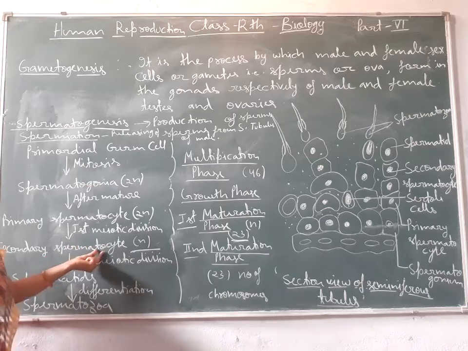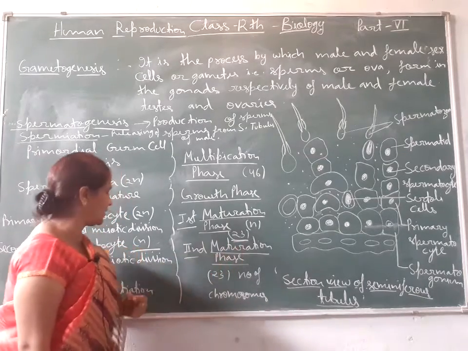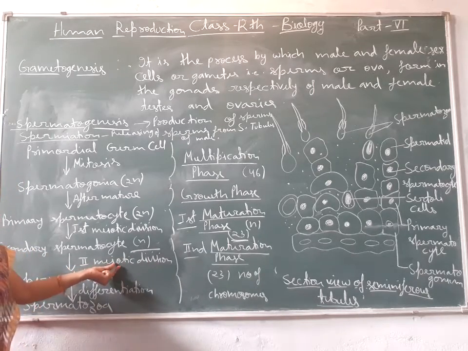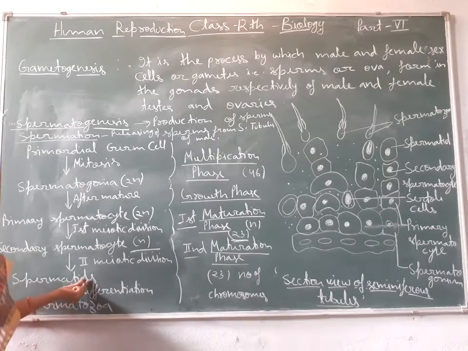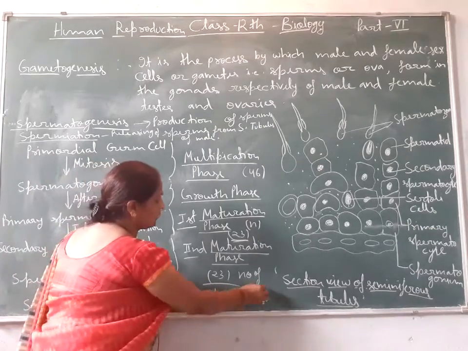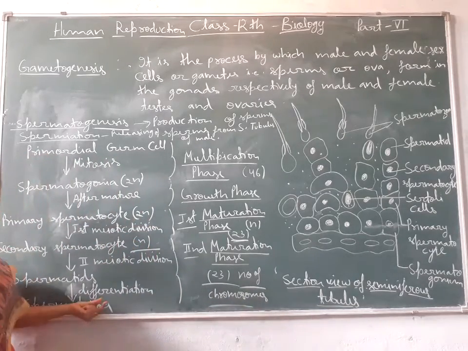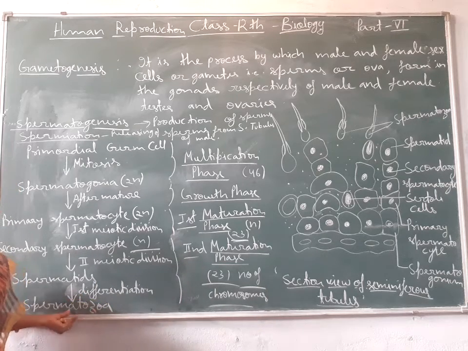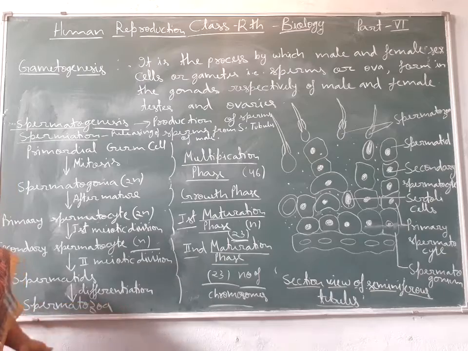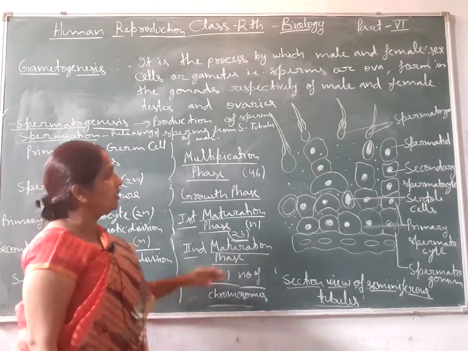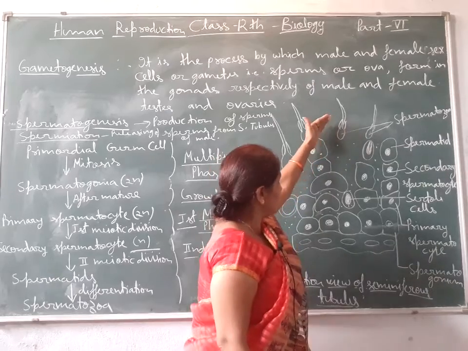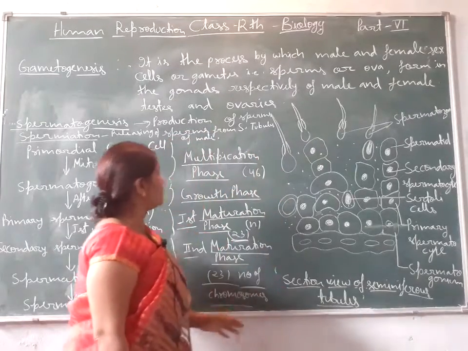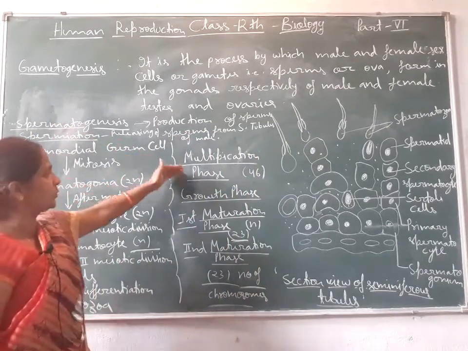Then the secondary spermatocyte goes to the second maturation phase, which involves the second meiotic division, and after it spermatids are formed. They consist of 23 chromosomes, and then after nourishment, development and growth, they form the male gamete known as the spermatozoa. It is finally formed in the male gonads, the testis, and this is the structure of the seminiferous tubules which shows these spermatogenesis phases.